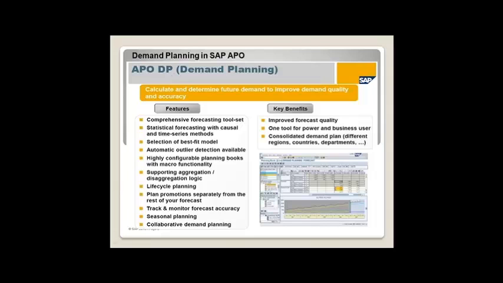We are going to get more accurate forecast, and one tool for power and for business users. For any kind of user in our organization, one tool is going to support, and different regions, different countries, and different departments can access one screen and one tool.